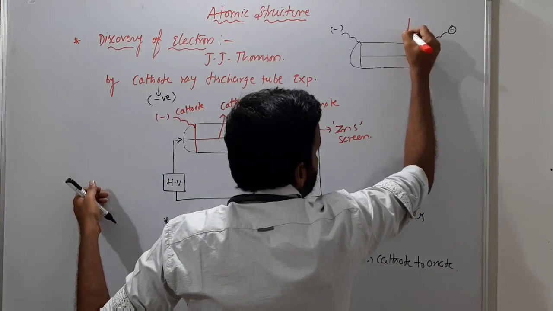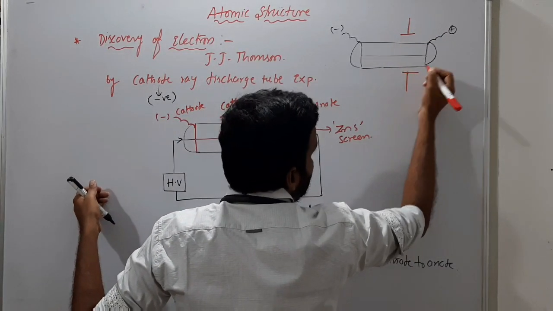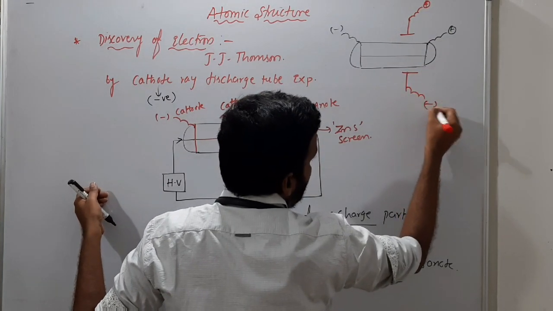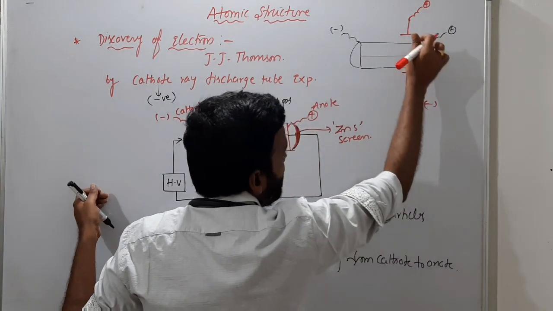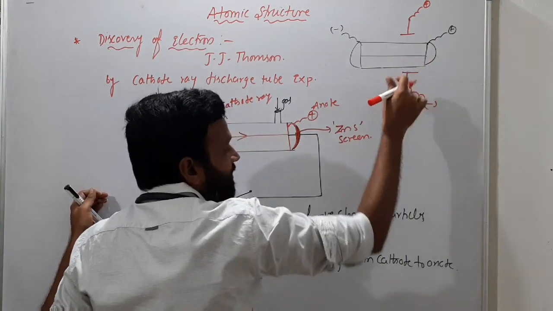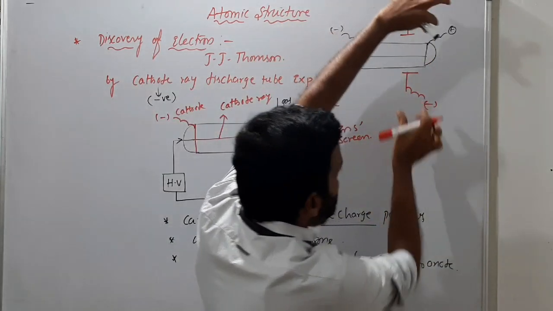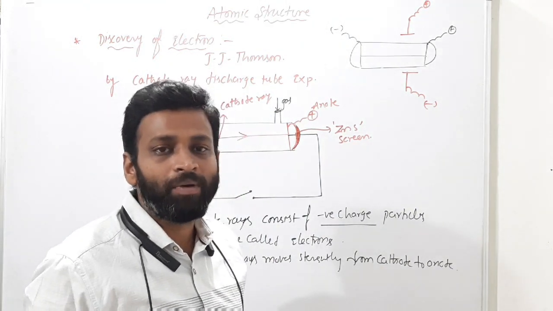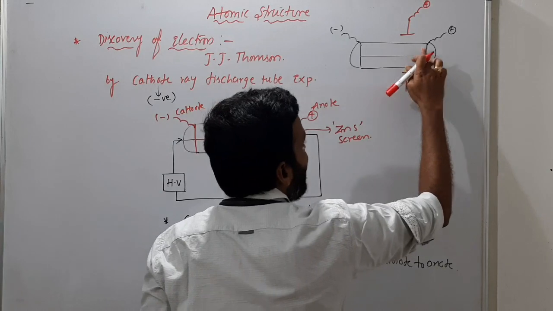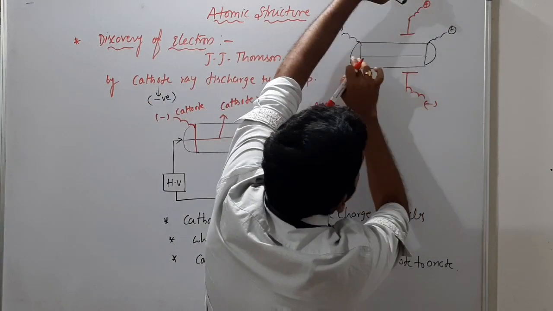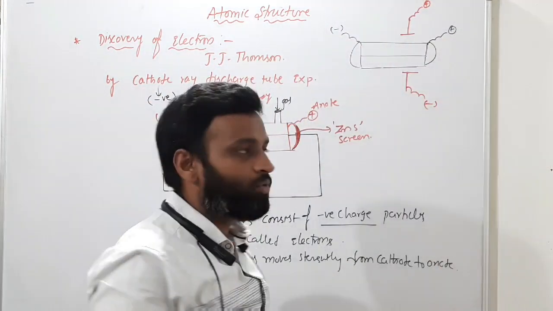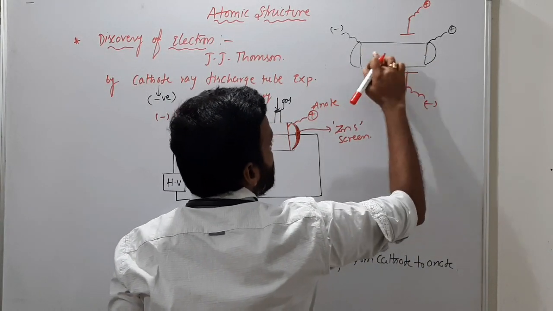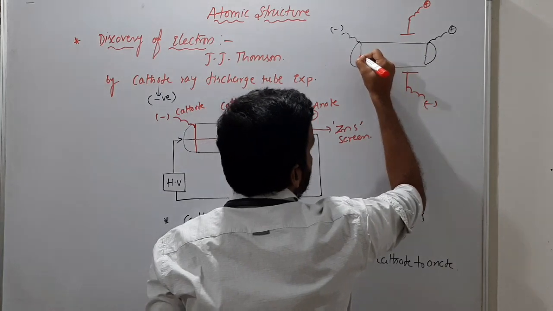But he kept some external electric field like this. So this is the anode and this is the cathode, and before this anode you have an external anode, an extra anode and cathode he kept like this, to understand what type of particles are present in cathode rays. In the absence of these two, the cathode rays move straight, but when you keep this electric field, they deflect like this.